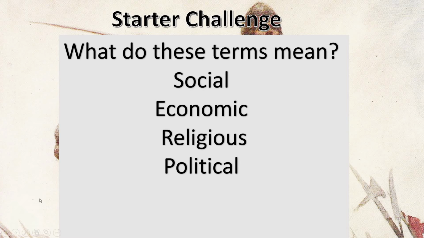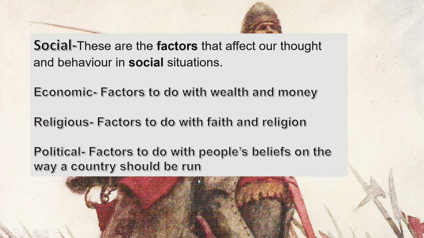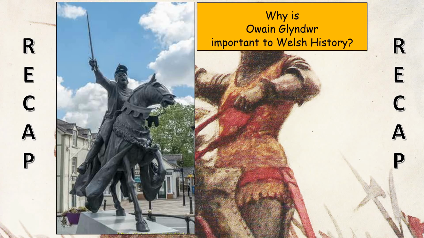So, in the sense of what we're going to be discussing today, social factors are those that affect our thought and behaviour in social situations. So things that are going to affect how we act and how we behave. Economic, factors to do with wealth and money. Religious, factors to do with faith and religion. Political, factors to do with people's beliefs on the way a country should be run or the way things should be done. Okay, so social, economic, religious and political. Remember them because you're going to need them later on.